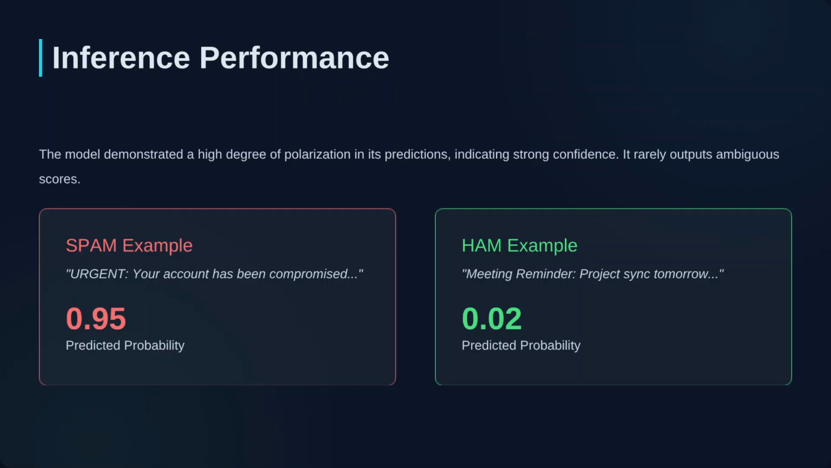So how does it perform in the real world? The model shows strong polarization, which is exactly what we want. It rarely sits on the fence with a score of 0.5. For a clear spam example like "urgent, your account has been compromised," it gave a 95% probability. For a ham example like a meeting reminder, it gave a 2% probability. This high confidence makes it very reliable for automated filtering.